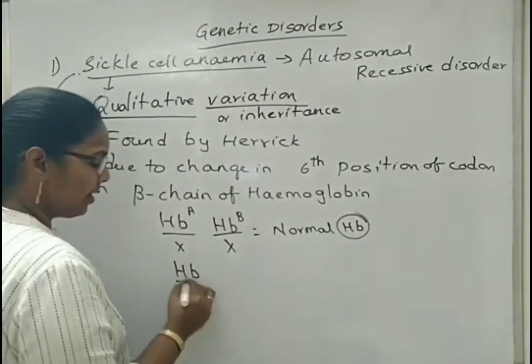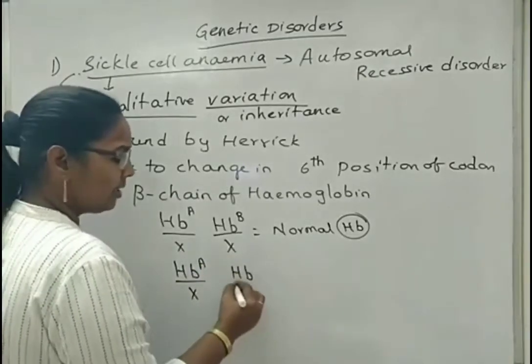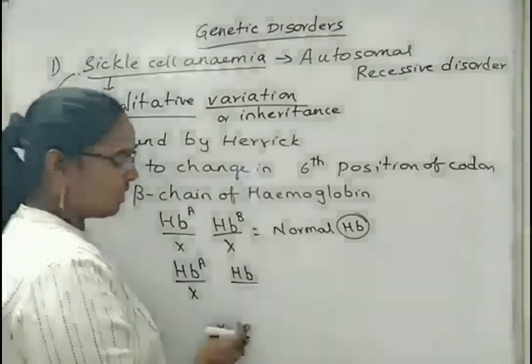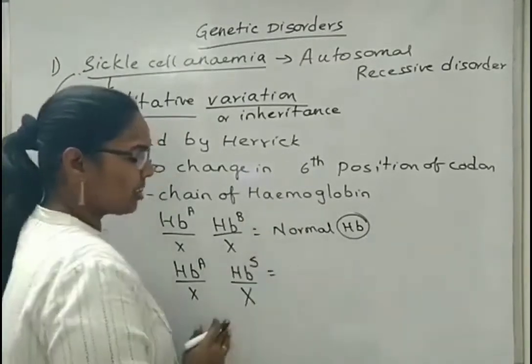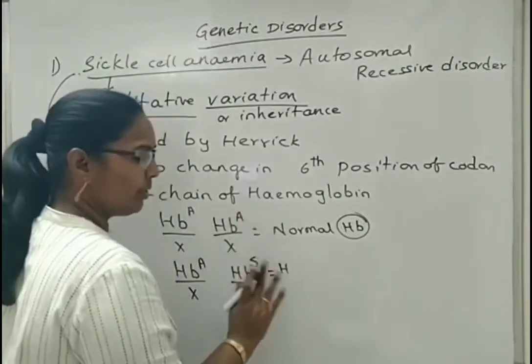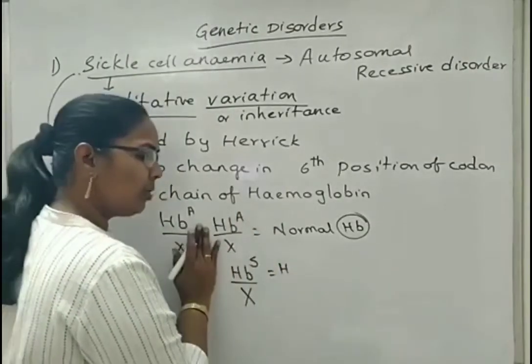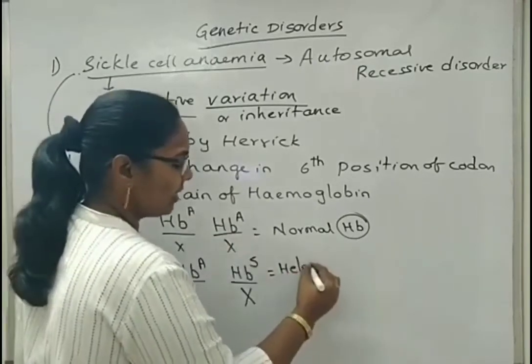But if one chromosome codes for a normal alpha chain and the other hemoglobin molecule, the beta chain, has a change in the gene sequence at the 6th position, it is considered a heterozygous genotype.